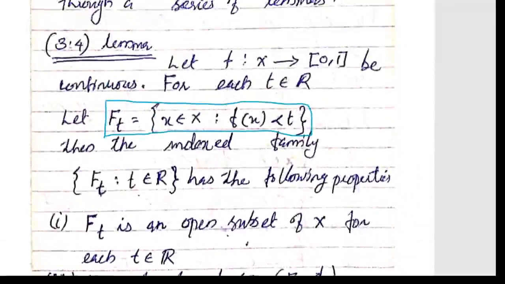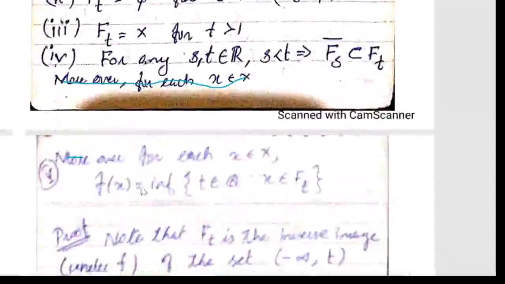So f(x) we are defining in terms of your F_t's. So f(x) is equal to the infimum of t belongs to Q such that x belongs to F_t. You collect those x which belong to F_t. Now you take the t part, t belongs to Q. Now we take the infimum of that value. You will get your function f(x).